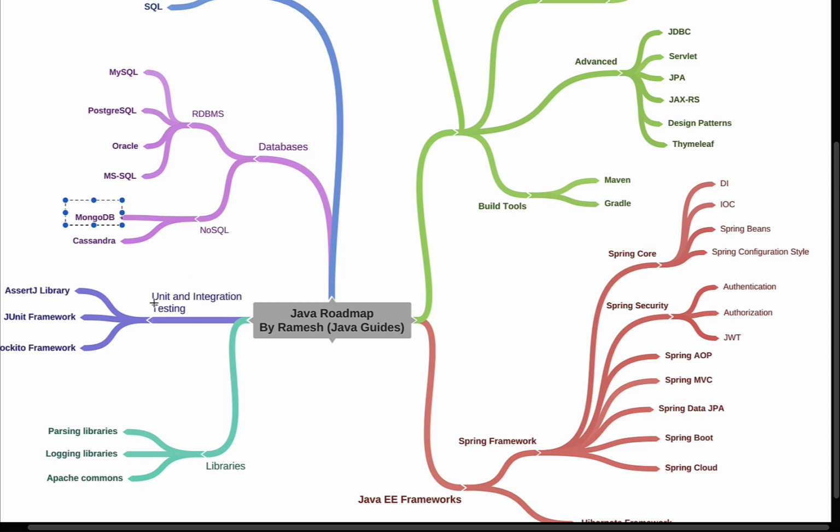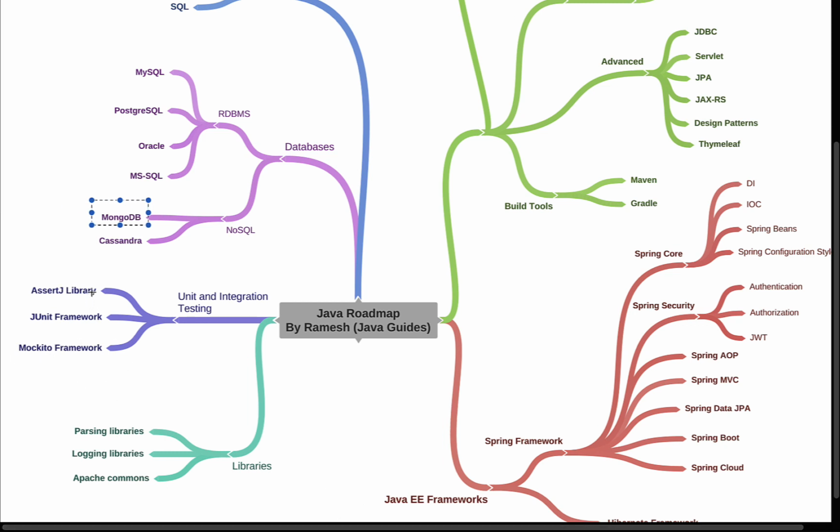So in order to perform unit testing and integration testing, you need to use libraries and frameworks, right? So we have AssertJ library, JUnit framework, Mockito. These are the frameworks and libraries that we can use to perform unit and integration testing in Java projects. For example, in order to write the unit test in Java, we should use the JUnit framework, because the JUnit framework is the de facto standard to write unit test cases in Java. Okay, and the AssertJ library provides a lot of assertion statements to test the actual result with the expected result.